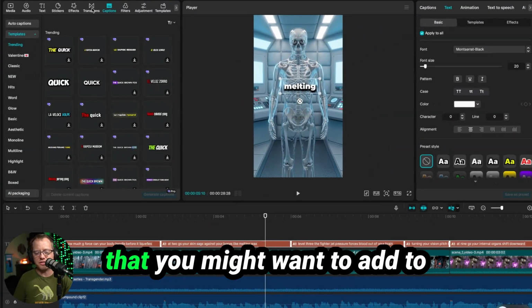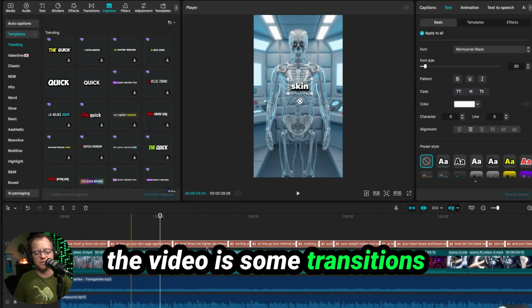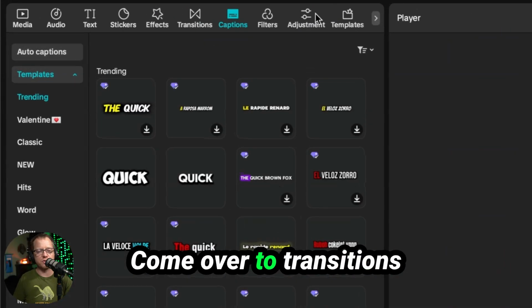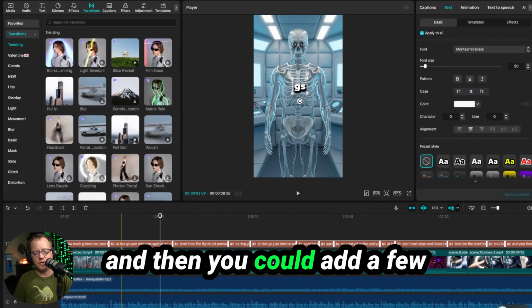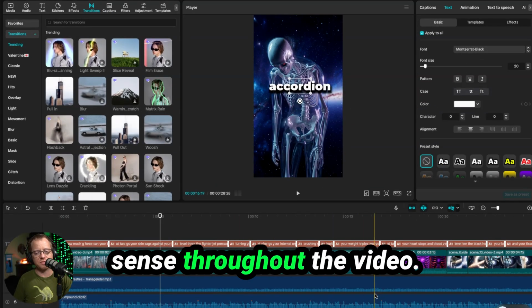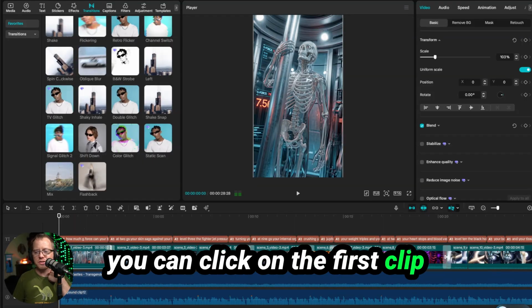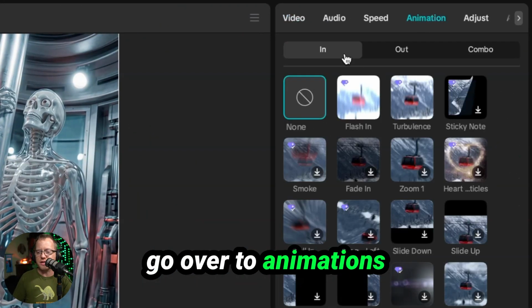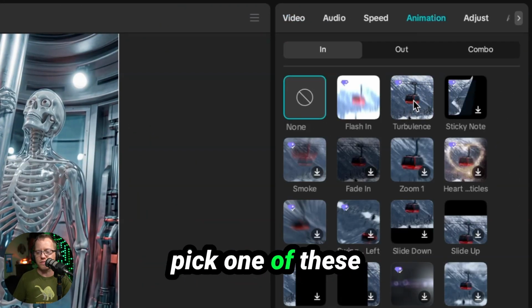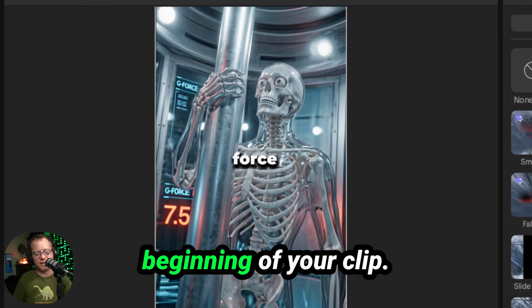Now, the last minute touch that you might want to add to the video is some transitions throughout the video. Come over to transitions, and then you could add a few transitions where they make sense throughout the video. And if you want to add a transition at the beginning, you can click on the first clip, go over to animations, and go to in and pick one of these, and it will add a little bit of motion at the very beginning of your clip.